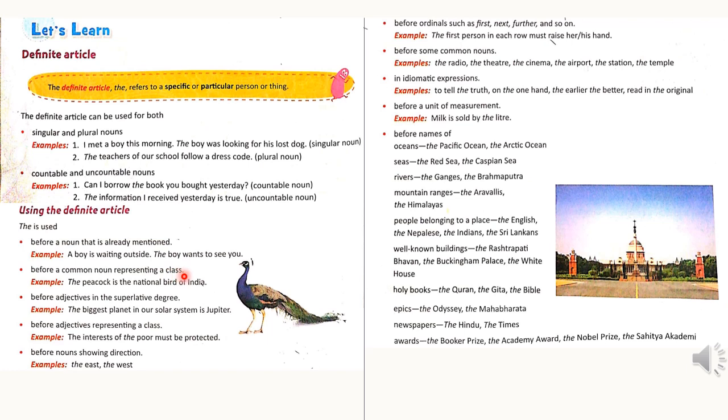Before a common noun representing a class, we use the definite article. The peacock, here representing a class. So the definite article the is used.